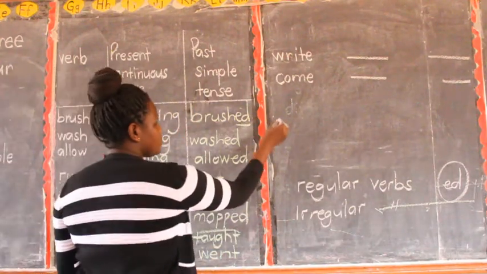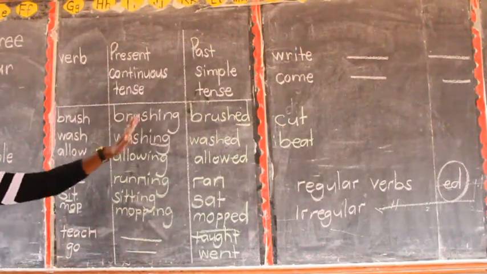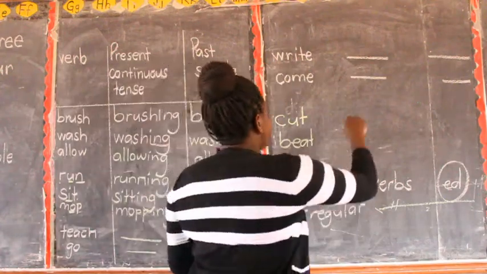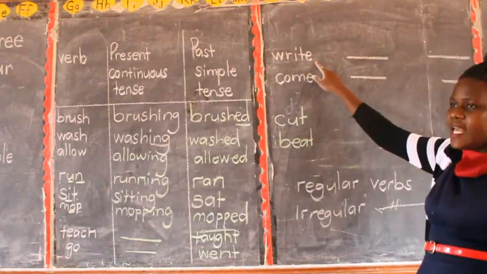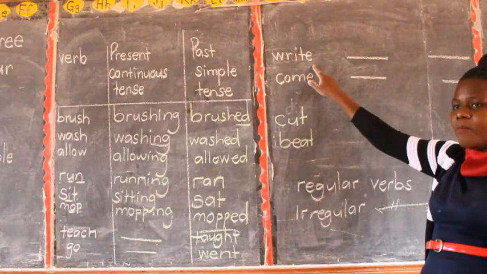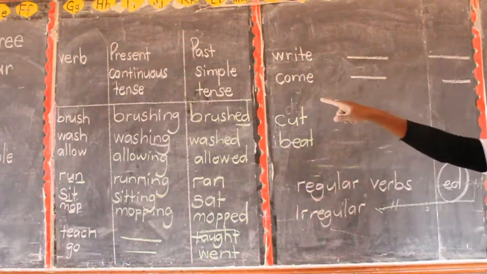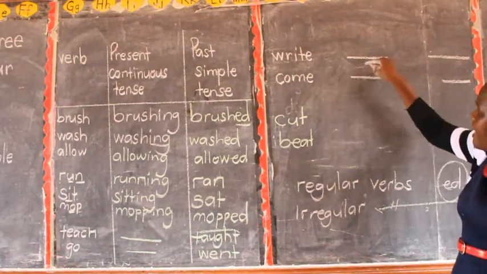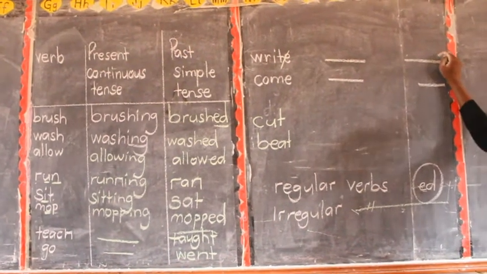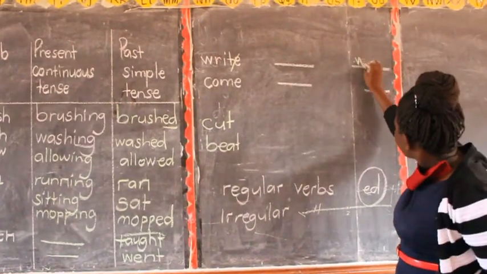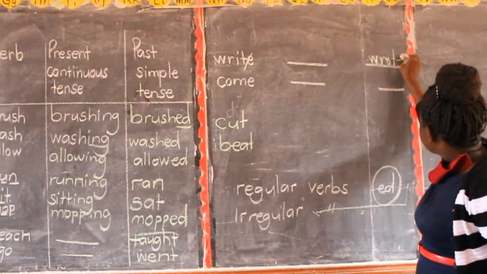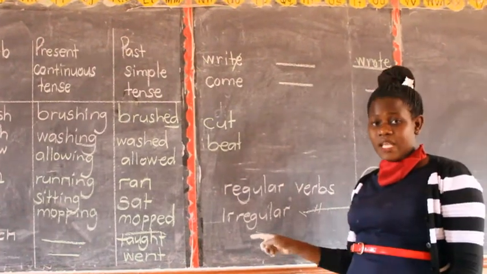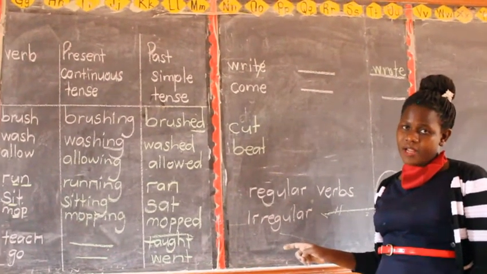They are here. You're going to see them. Here, they change completely in past simple tense. We have here, write. Here will be writing. Remember to cancel this e. All verbs ending with letter e, omit e and add ing in present continuous tense. Then here now we shall say writing, writing. Then here it will become wrote. I wrote it like this. Altogether, it is under this category of verbs, the so-called irregular verbs. Am I clear, children? Good.